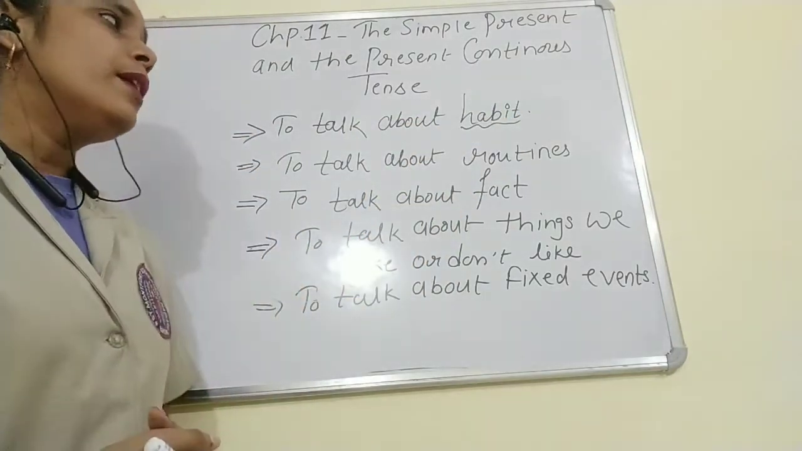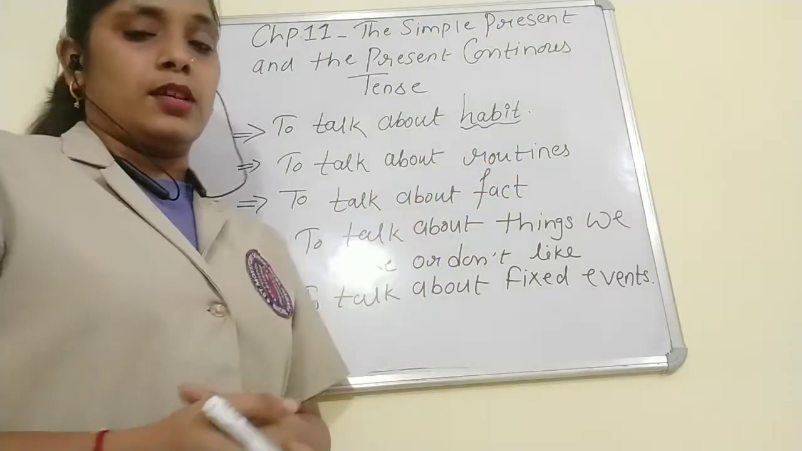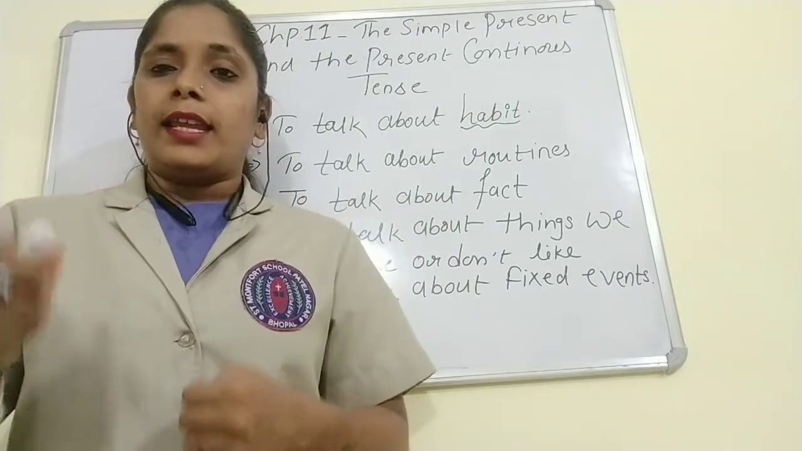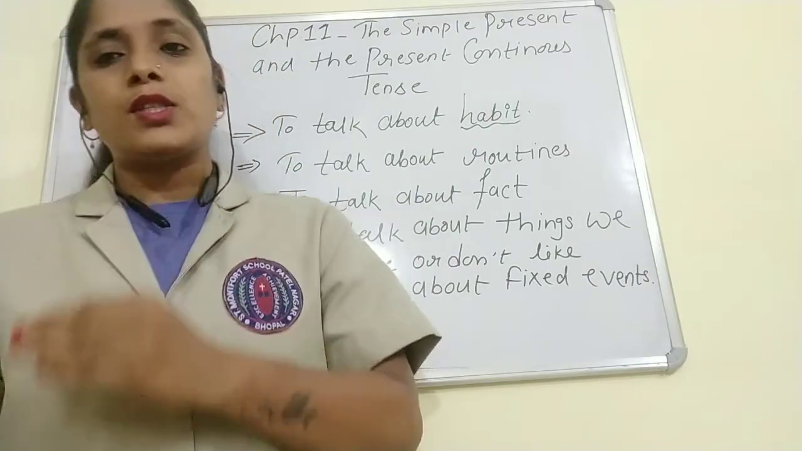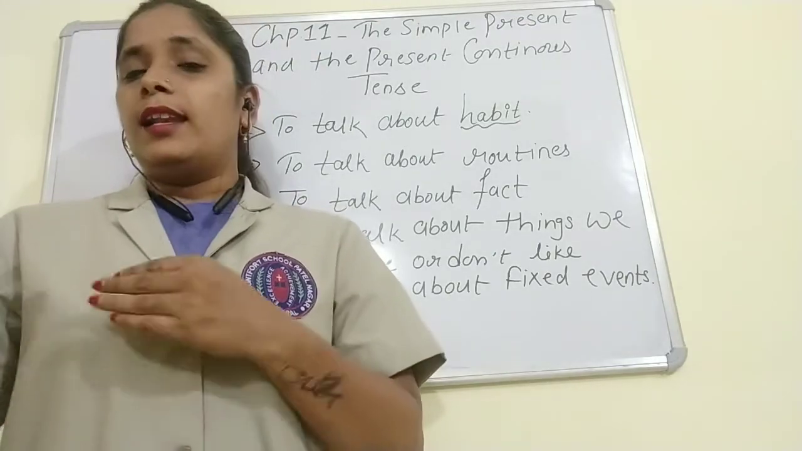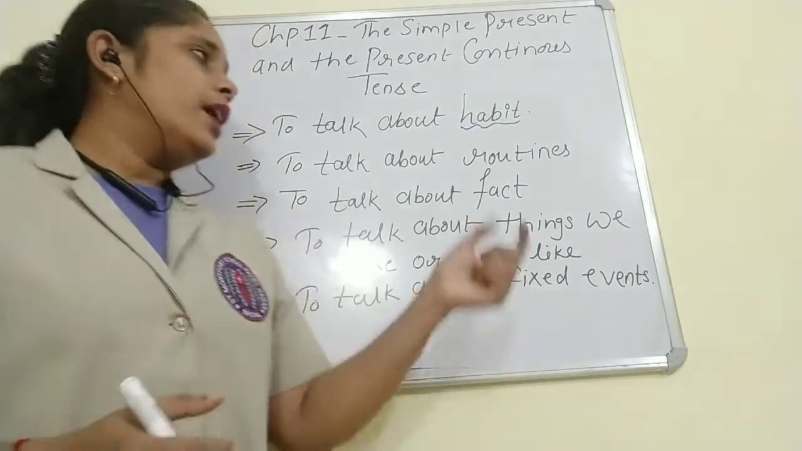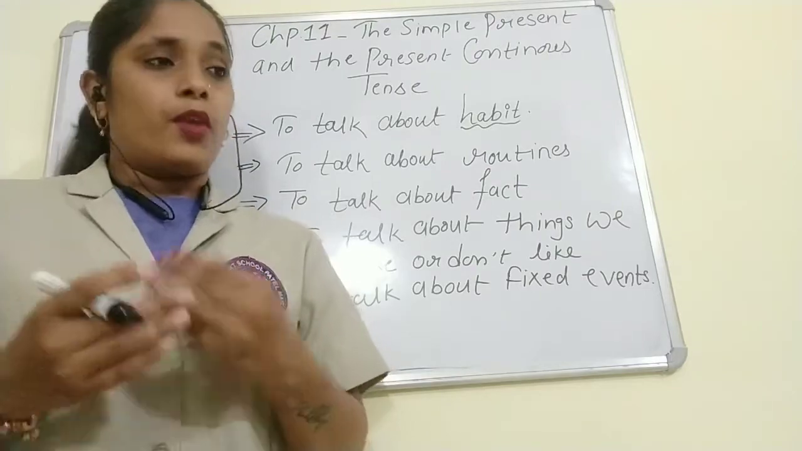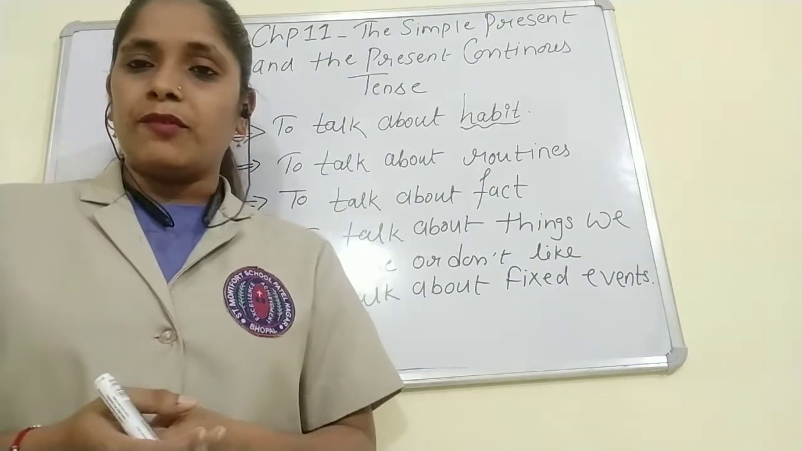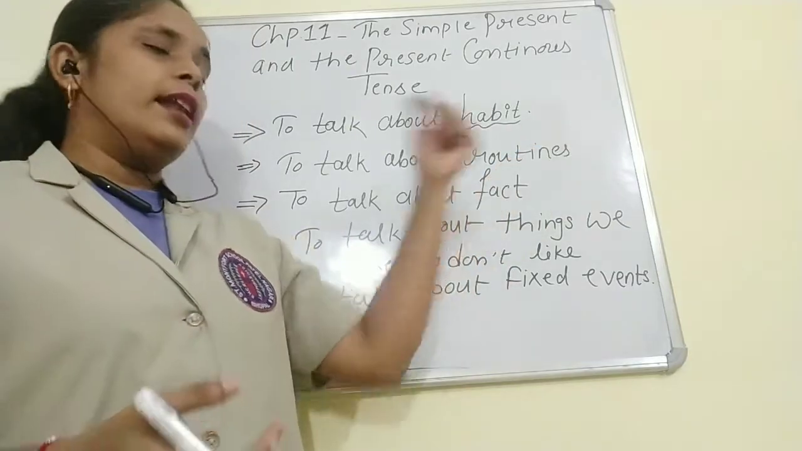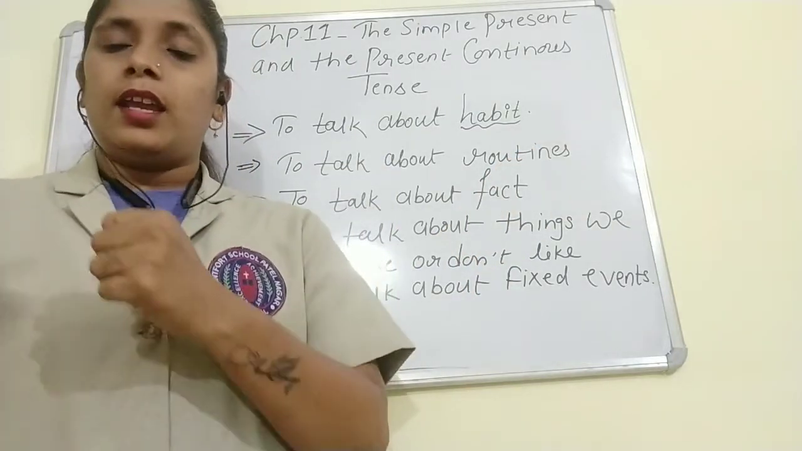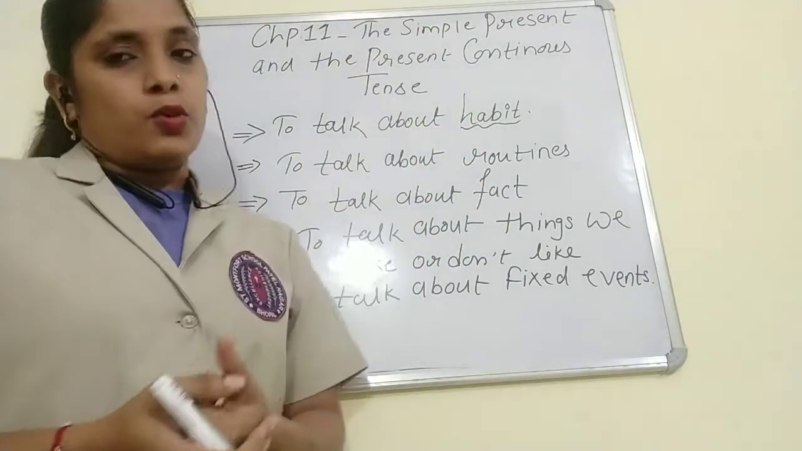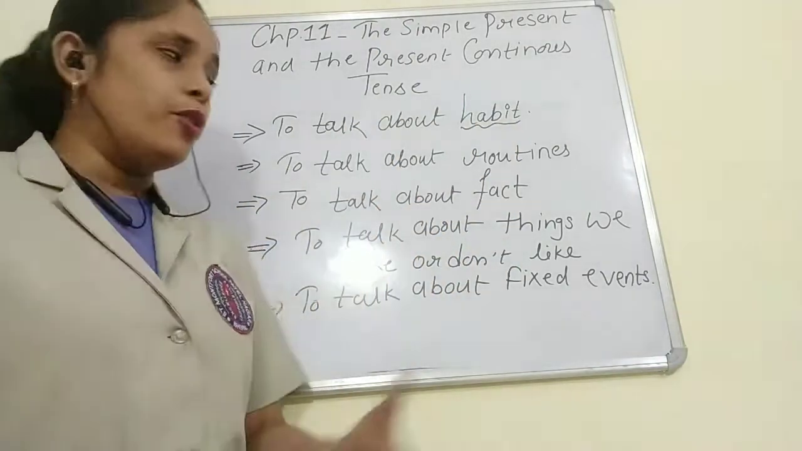Now see children, to talk about routines which we follow every day. For example, I get up early in the morning. I go to school daily. I learn a lot of things. Here we are talking about a routine which we follow every day. For example, mom cooks breakfast. So it is also a daily routine. Mom cooks chapati. It is also a daily routine of your mom. So we use simple present to talk about habit and to talk about routines.